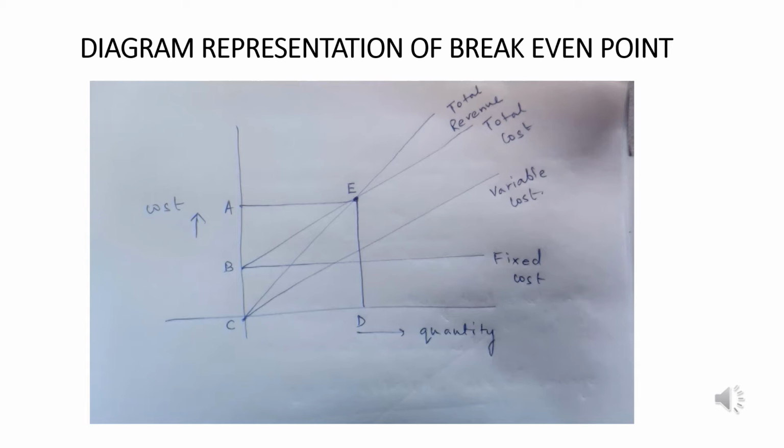Here lies the most significant point of break-even: it indicates the point at which the organization reaches its no profit, no loss scenario. We had talked about it in the last slide. The more quickly the organization reaches that point, the sooner it moves into the profit region. So class, this is what we mean by the diagram representation of break-even point.